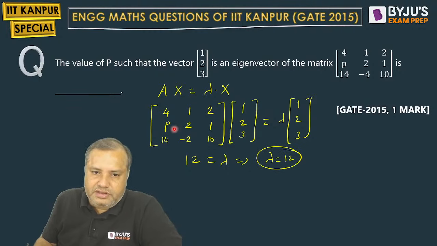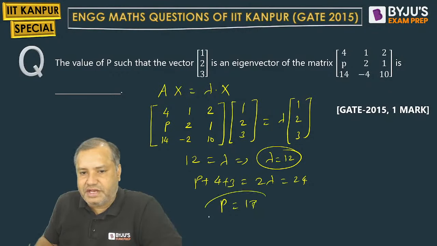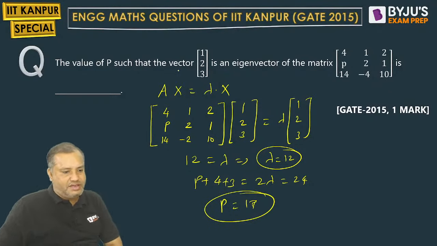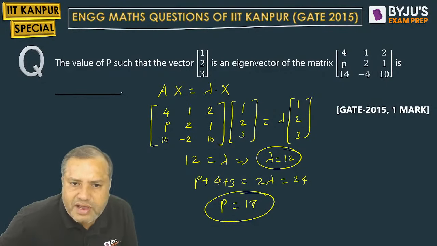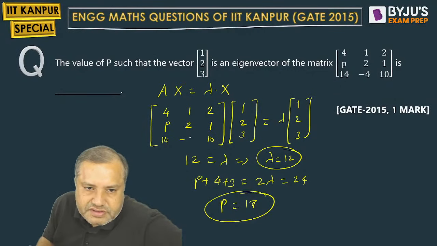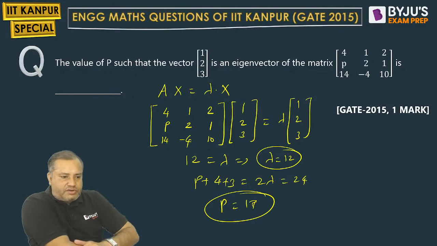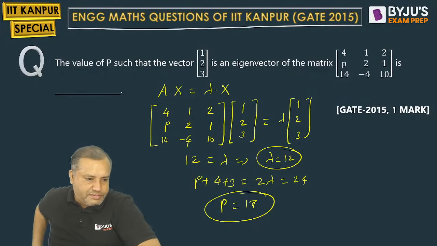Very nice. Then the middle term. P into 1 is P, then 2 twos are 4, and 1 into 3 is 3. This will be 2 times lambda, that is 24. So 24 minus 12, that will be 17. Correct? Minus 4, where is minus 4? Okay, I have done many. Anyway, realize this as well. Comfortable? P equal to 17.